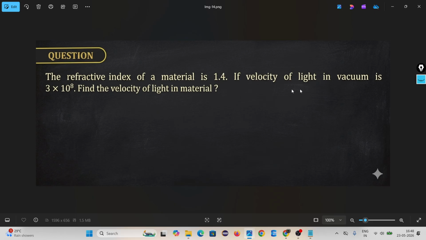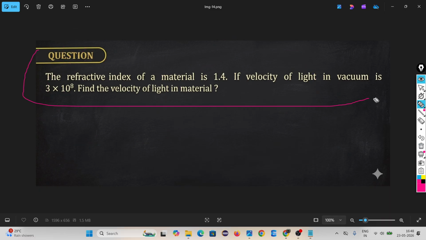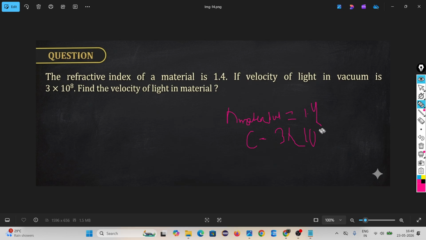If the velocity of light in vacuum is 3 into 10 to the power 8, find the velocity of light in the material. What is given? Refractive index n of the material is 1.4. Velocity of light in vacuum C is 3 into 10 to the power 8.